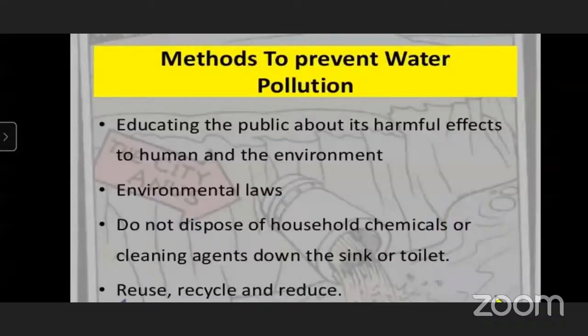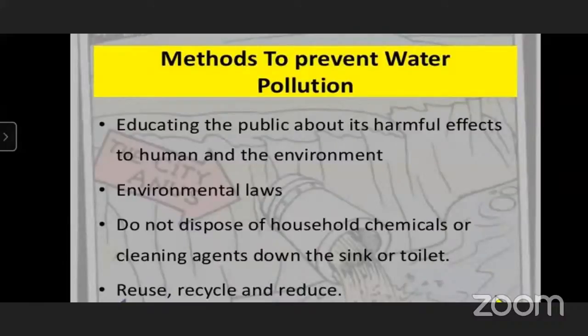Yes, very good. Again, environmental laws. Yes. Do not dispose of household chemicals or cleaning agents down the toilet. Recycle and reduce. Yes, very good. Now I will explain in detail.